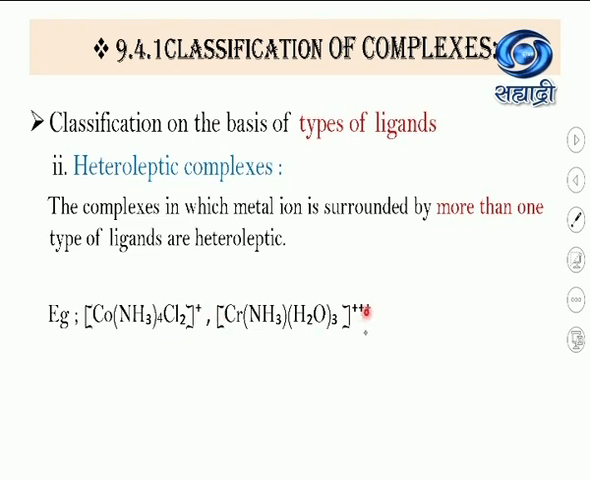Same in the second example, Cr is the central metal ion, chromium, and it has ammonia molecules and water molecules. There are two types of ligands attached to this central metal ion and they donate the electron pair as they act as ligands. So there is more than one type of ligand. So this example is of heteroleptic complexes.